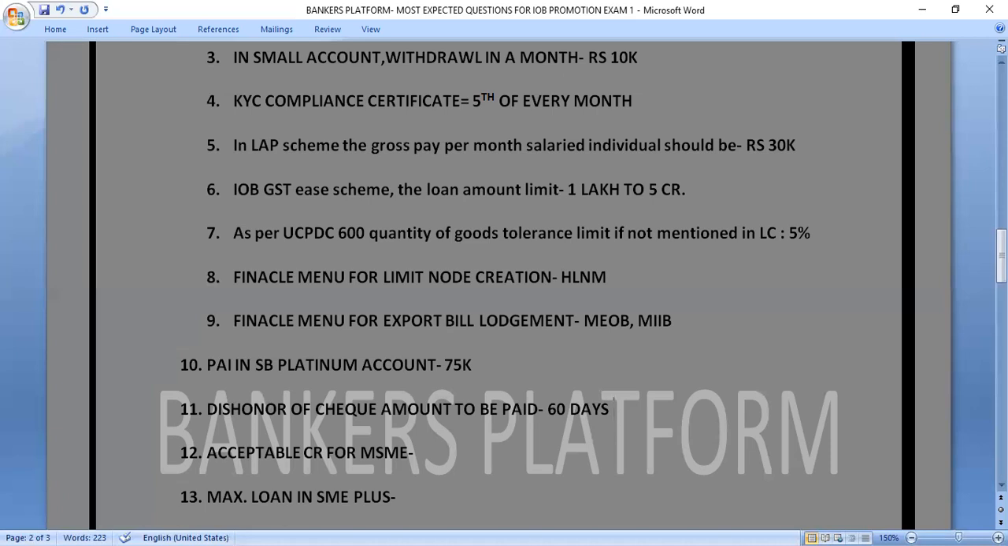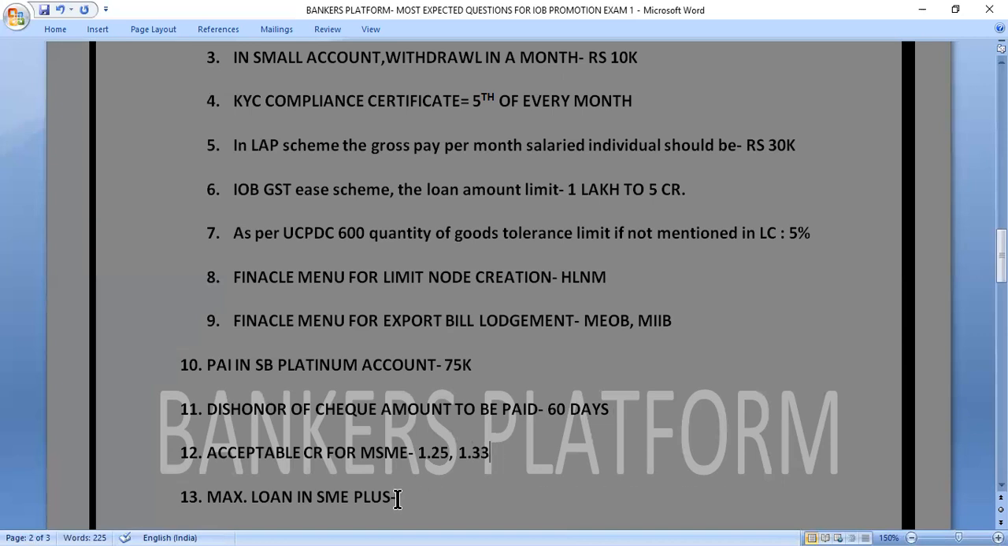So our next question is acceptable current ratio for MSME. What is the acceptable current ratio that we can take for MSME? So the correct answer of this question is 1.25. So we can take the current ratio for MSME up to 1.25. And what is the ideal current ratio? That is 1.33 is the ideal current ratio.